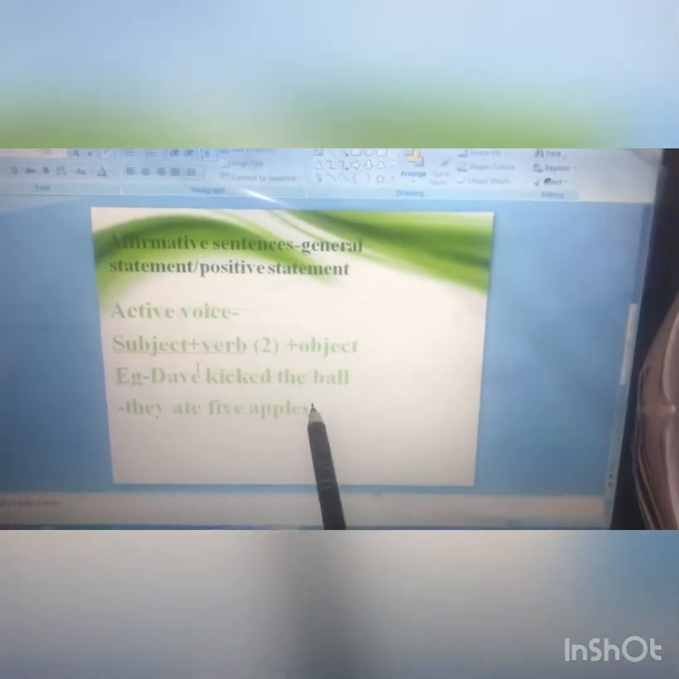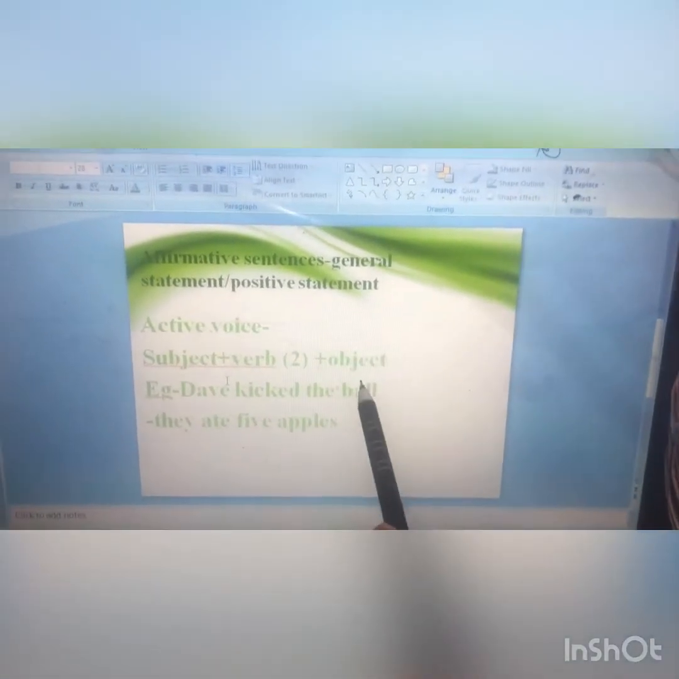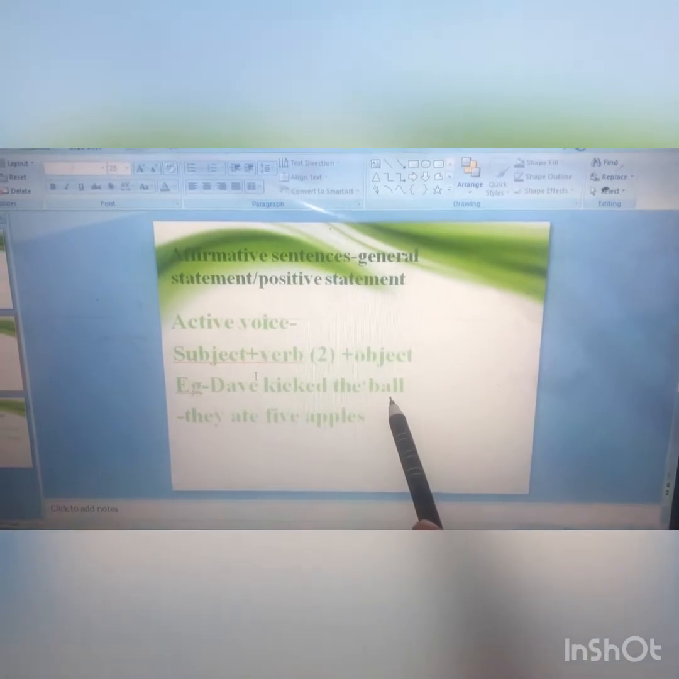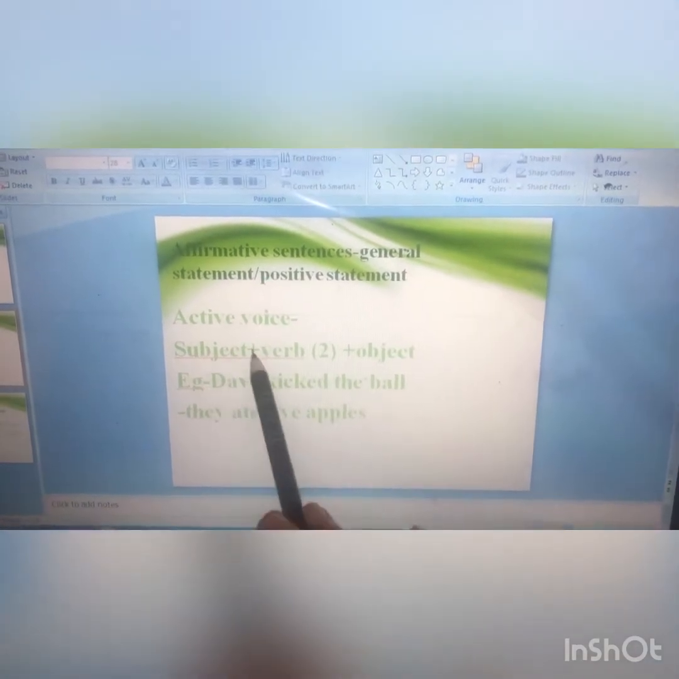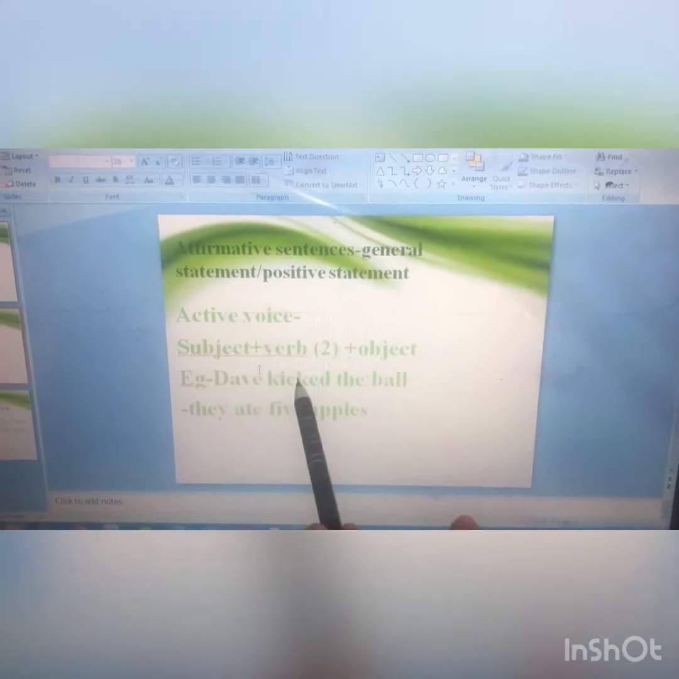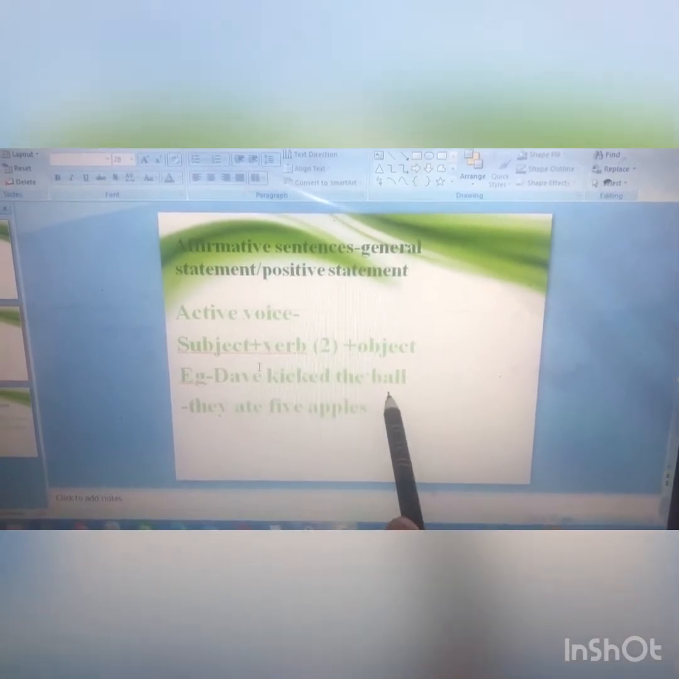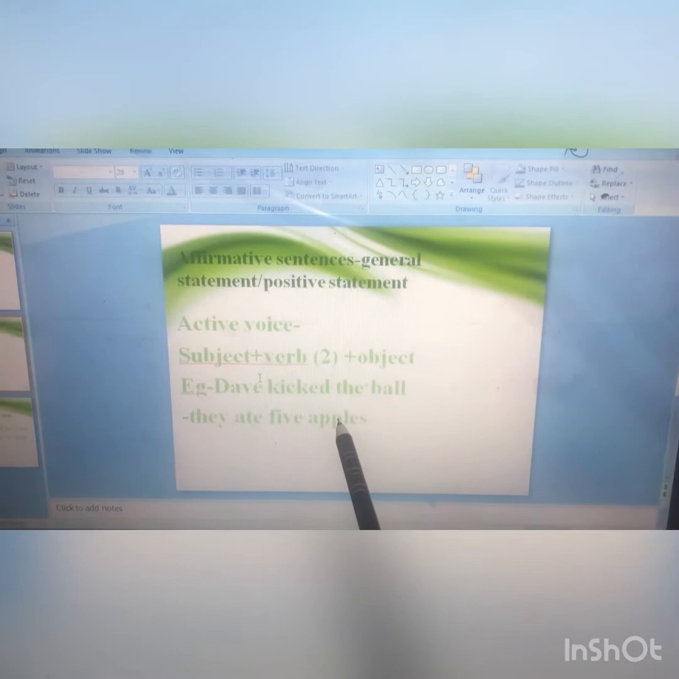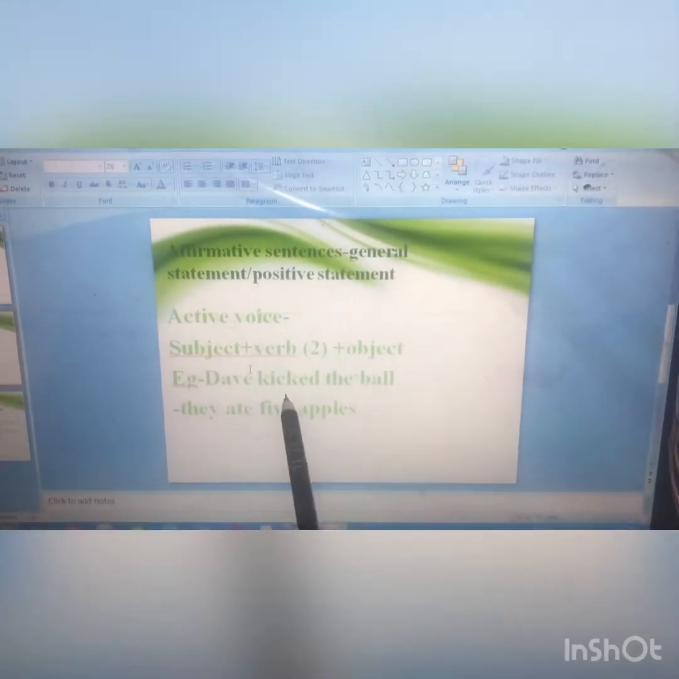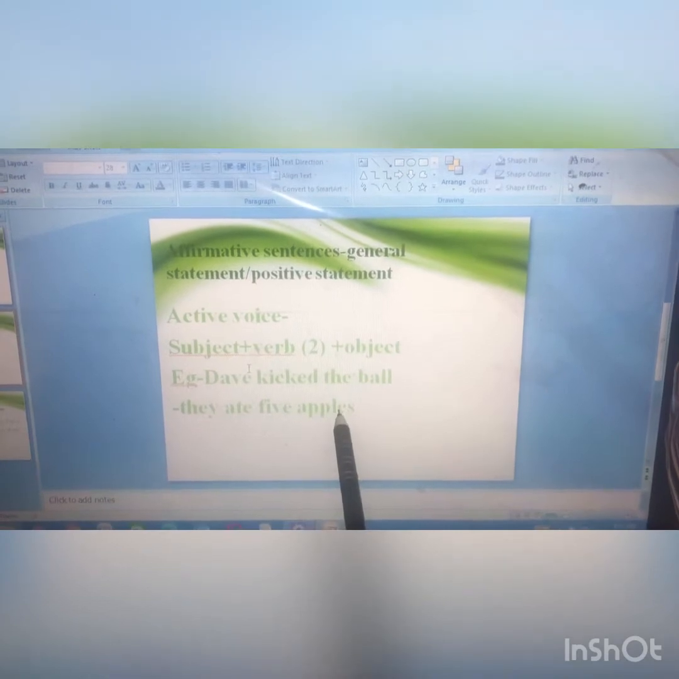And what is being kicked? The ball is being kicked. So the ball becomes the object. So in active voice, the sentence is Dev kicked the ball: subject plus second form of verb plus the object. Clear? We'll take up another example. The sentence says, they ate 5 apples.